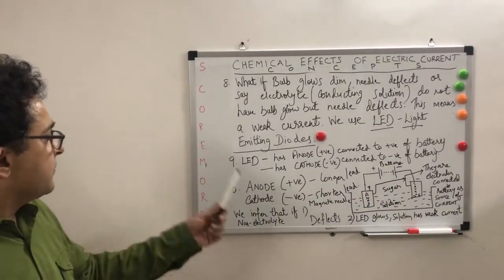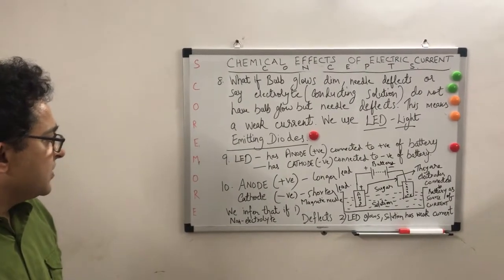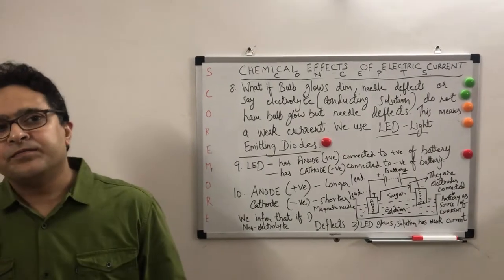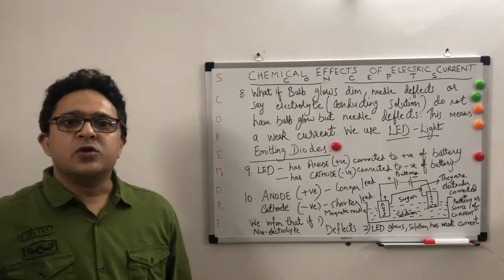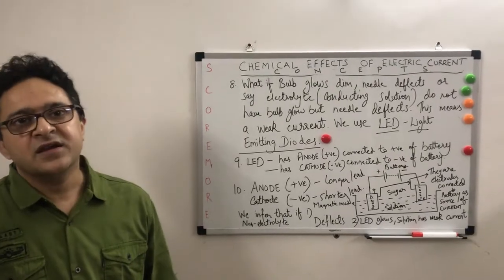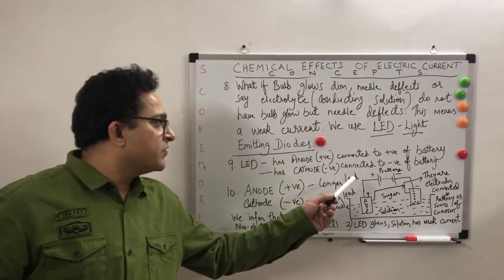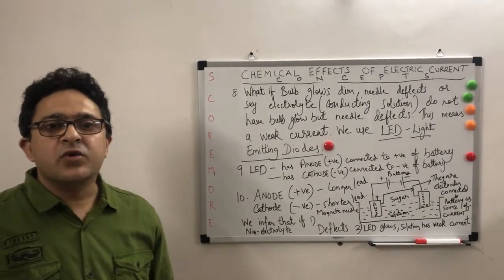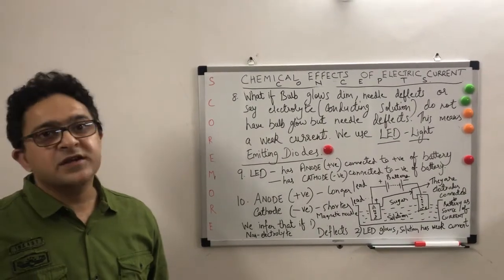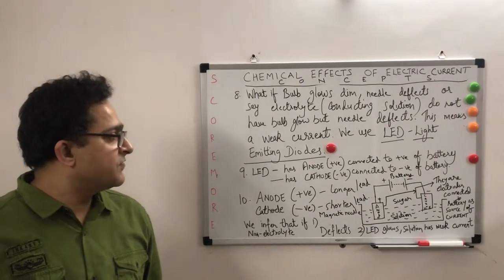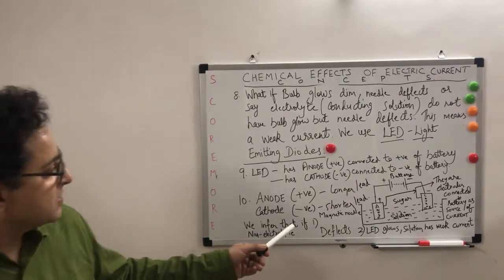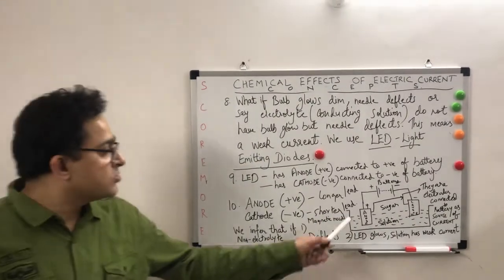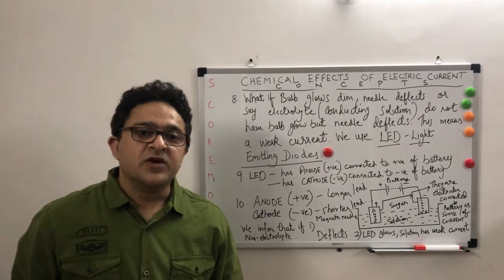So basically what we infer from this is that if it's a non-electrolyte, which does not allow the current to pass through efficiently, then if we had a bulb here, the bulb will glow dim, or it will not glow. Suppose the bulb doesn't glow, can we infer that this solution does not conduct electricity? May or may not, because the sugar solution will not conduct electricity, as it's a non-electrolyte.